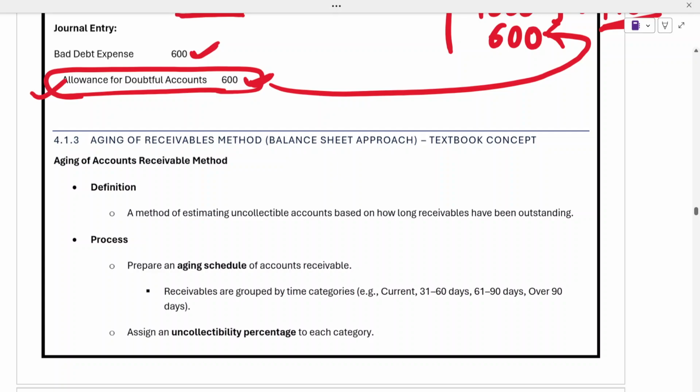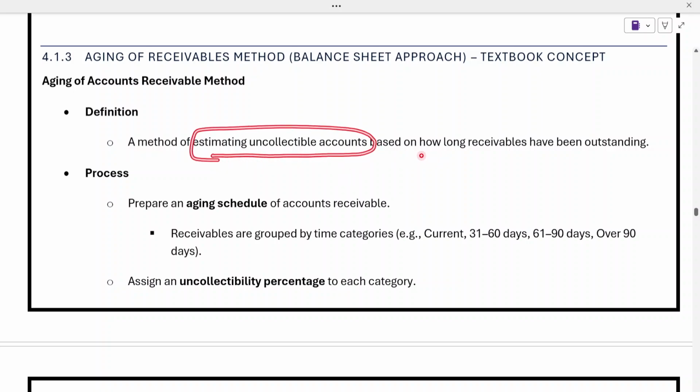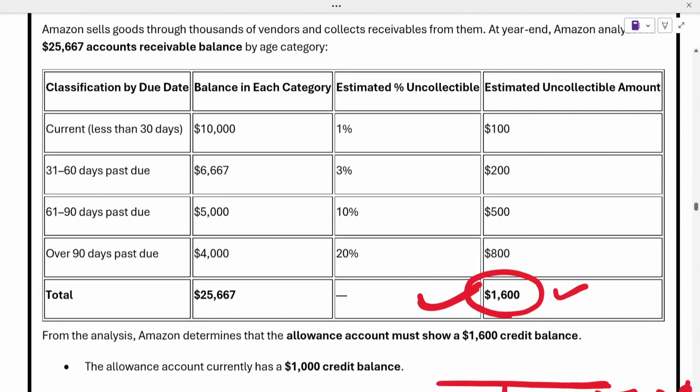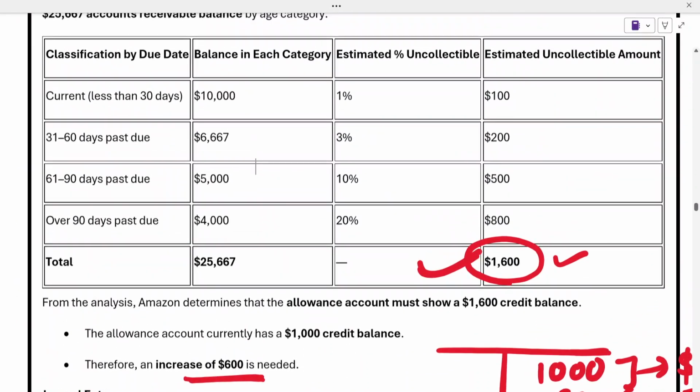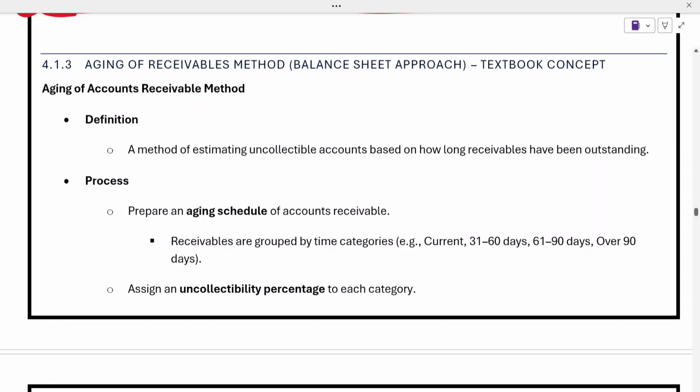So let's try to understand the same thing through the textbook concept. What does the textbook say? It says that the aging of receivables method, or we can call it the balance sheet method, is a method of estimating uncollectible accounts based on how long receivables have been outstanding. So this is based upon periodicity. We saw that the periodicity was here 30 days, up to 60 days, 61 to 90 days, and over 90 days. This is a balance sheet approach because these balances of debtors sit within the balance sheet. That's the reason this method is known as the balance sheet approach.